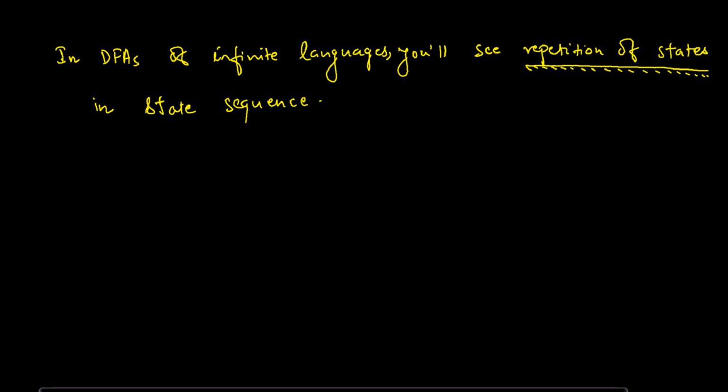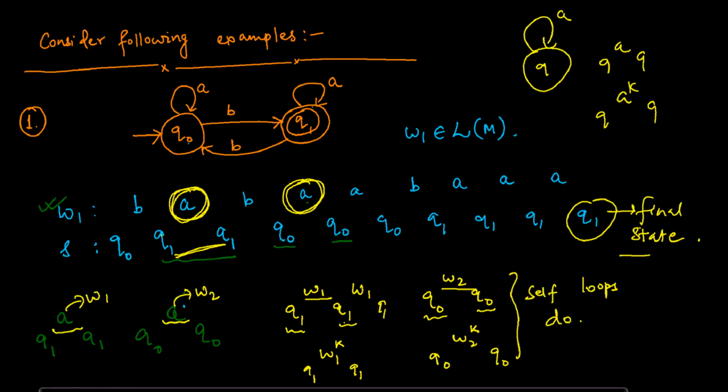This also gives you a little idea about what type of infinite language you can give a DFA. If the infinite language has a pattern which can be achieved through loops in the DFA, then for that infinite language DFAs are possible. Let me take another string, considering this backward loop also.